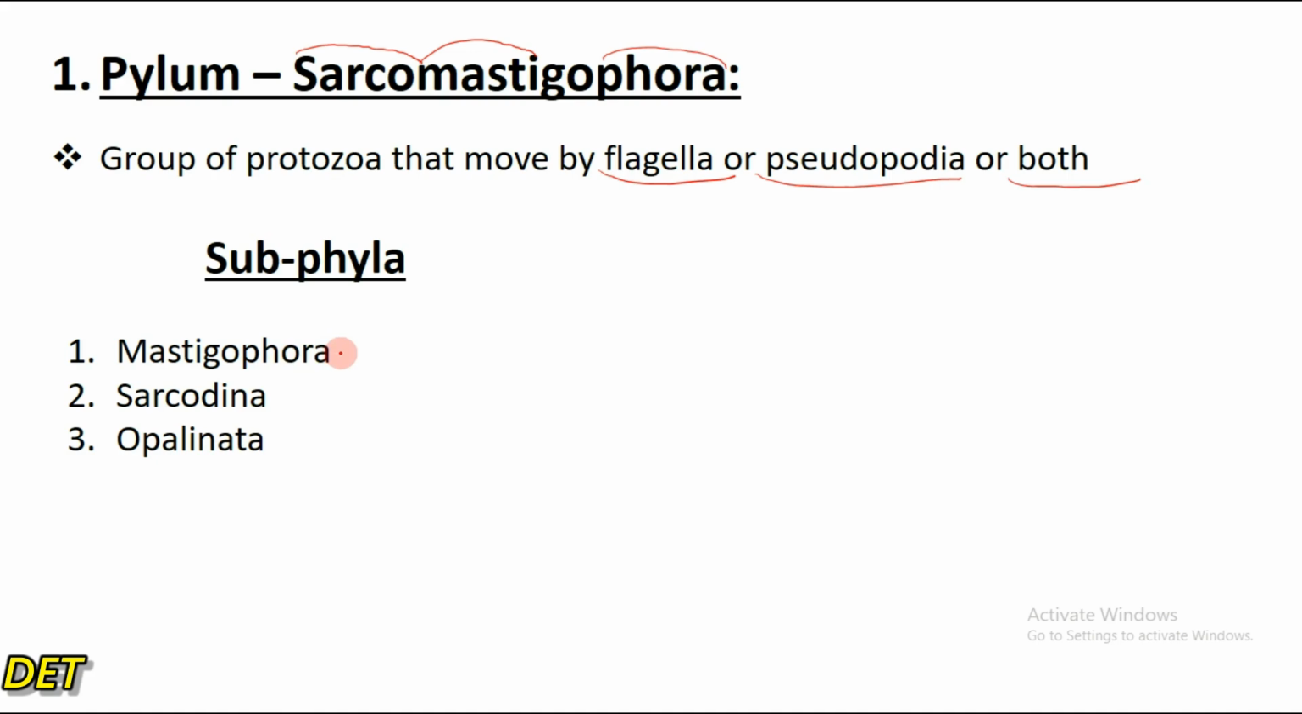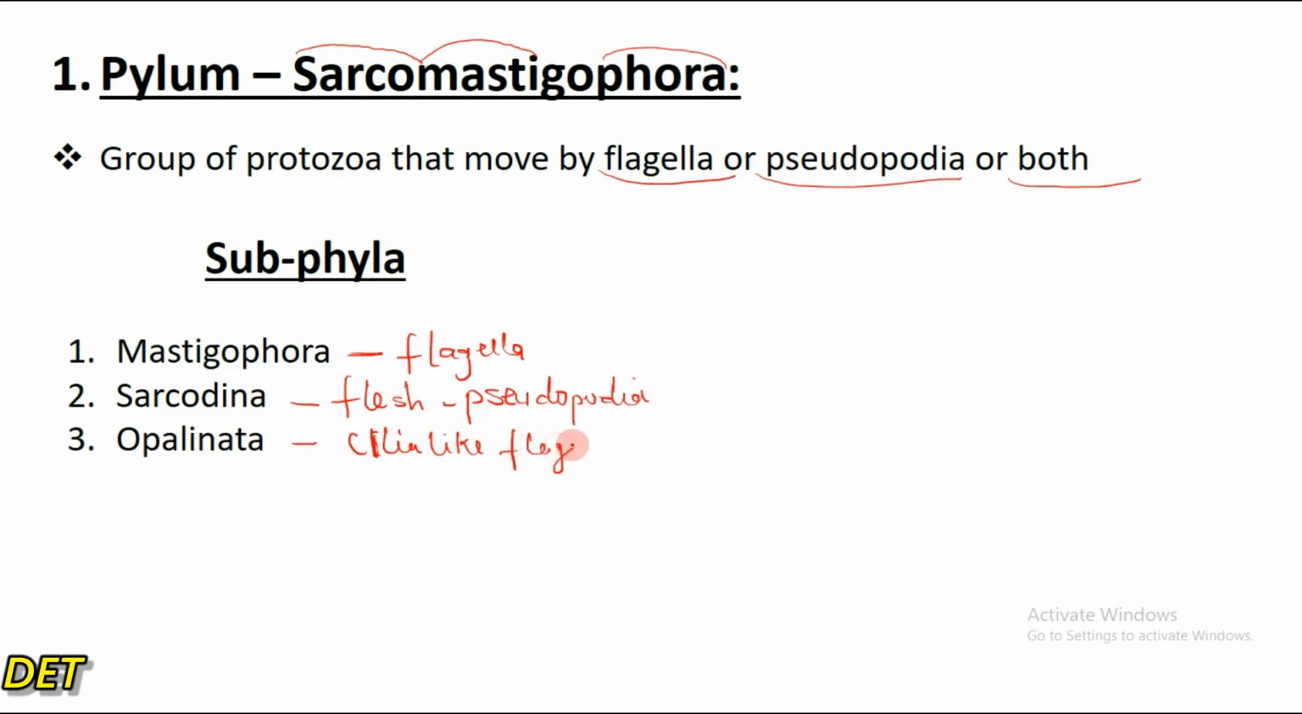So this phylum Sarcomastigophora is further divided into three subphyla. We have Mastigophora, which are protozoa that move with the help of a flagella. Because remember, I said that the word mastigo is derived from the Greek word which means whip-like. That's the flagella. We have Sarcodina. The word sarco means what? Flesh, right? So these organisms move with the help of a pseudopodia. And we have Opalinata, which move with the help of cilia-like flagella, right?